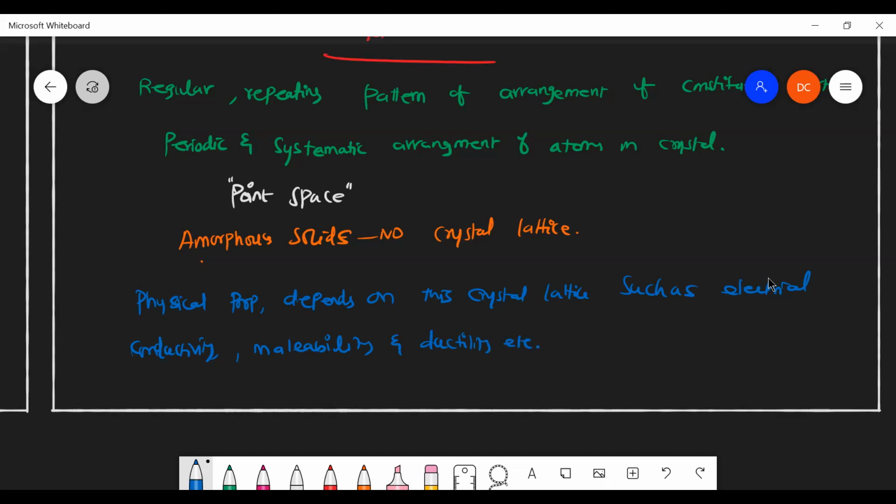We have many more properties like even melting point, boiling point, all entirely depend on this lattice.